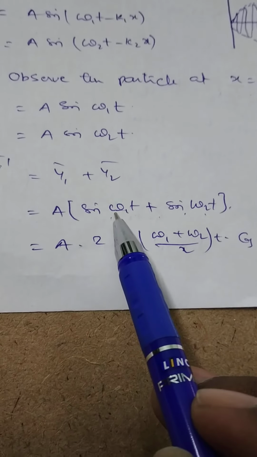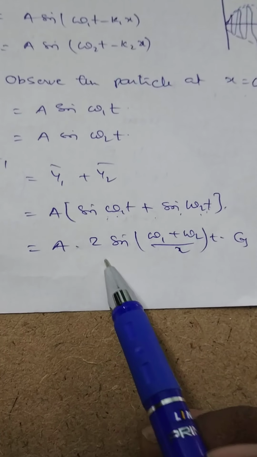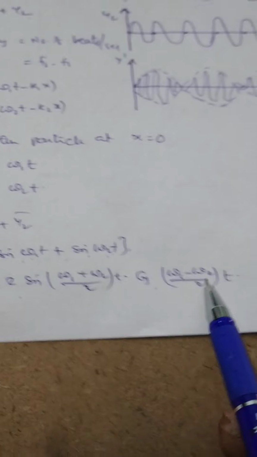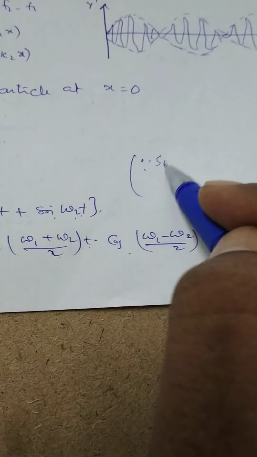It is in the form of sin C plus sin D. Sin C + sin D = 2 sin((C+D)/2) cos((C-D)/2). See the trigonometry formula here.